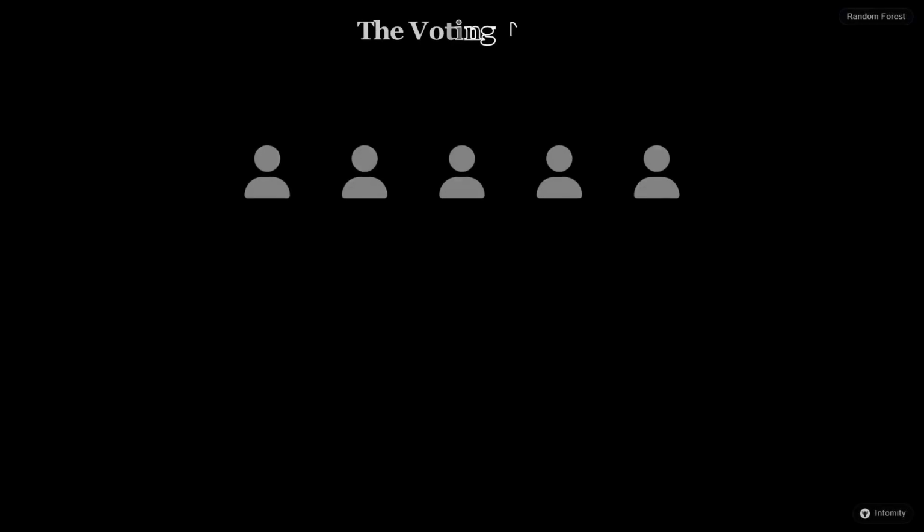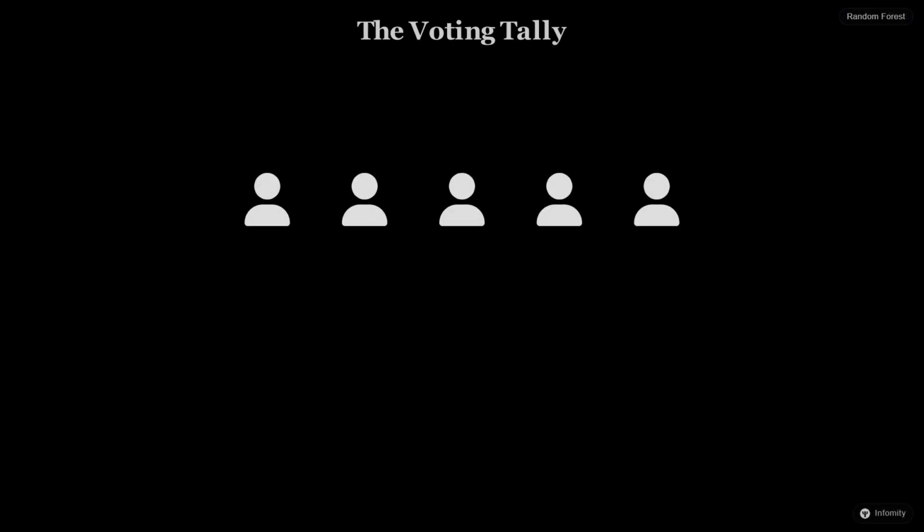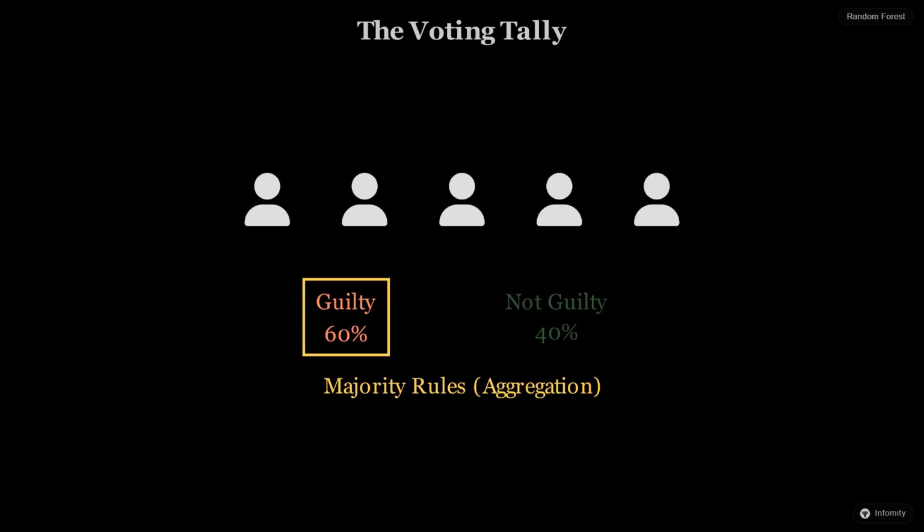When it is time to make a prediction, every judge in the forest casts an independent vote based on their unique training. For a classification task, we simply take the majority ruling. If 60 judges vote guilty and 40 vote not guilty, the forest's final verdict is guilty. This voting process, known as aggregation, smooths out the eccentricities of any single tree.